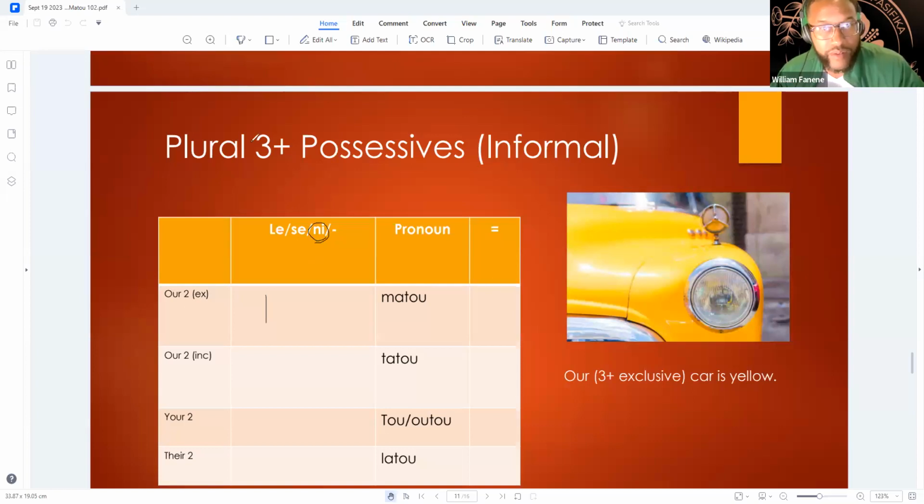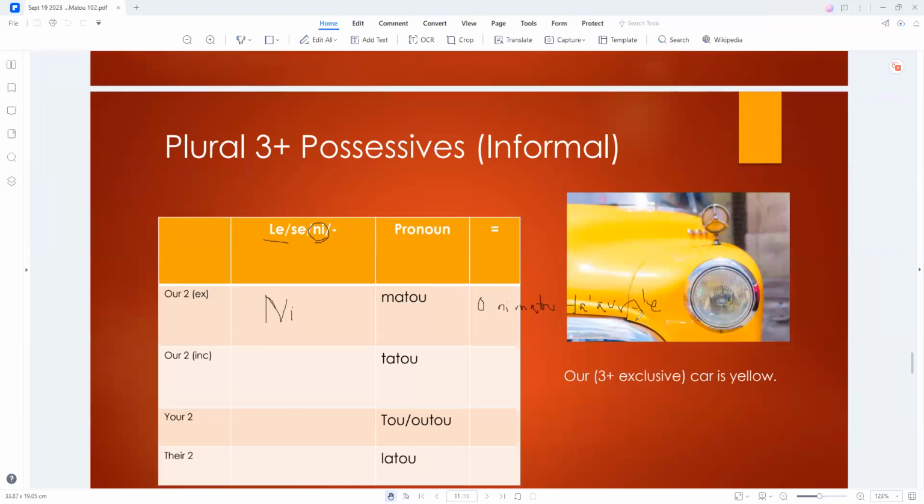Okay, so if I were to say some cars instead, all of this time I've been saying "le," like the singular specific, now I say "ni." So if I say o ni mato ta'vale, some cars, some of our cars.